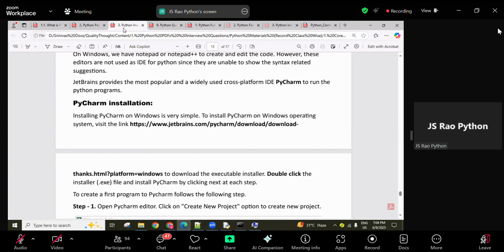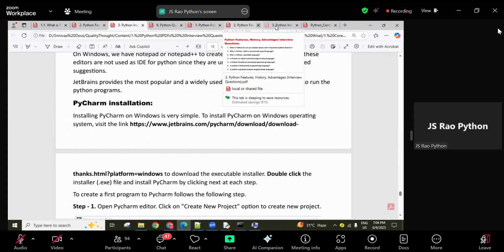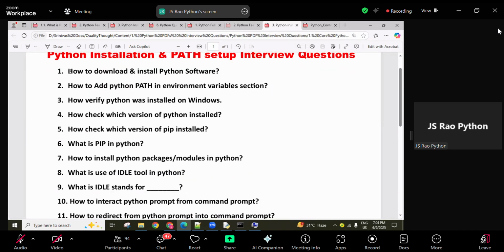And for downloading and installation, the third material. For this, again questions are given. See here, how to download and install the Python software. Right now check it, do you know or not about this one? Okay? Yes, DevOps students, if you want you can leave. The session is over, I'm discussing only the questions now.